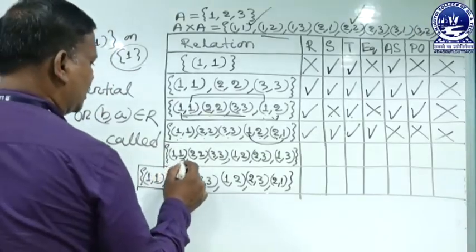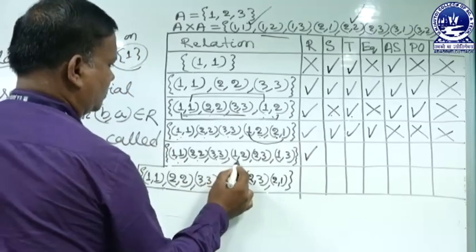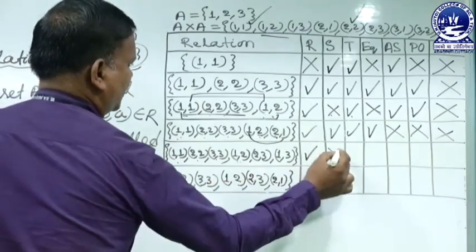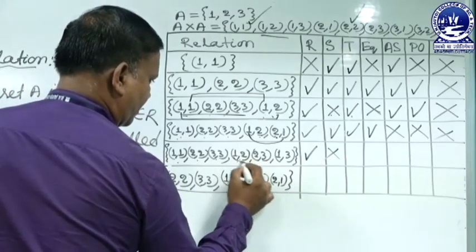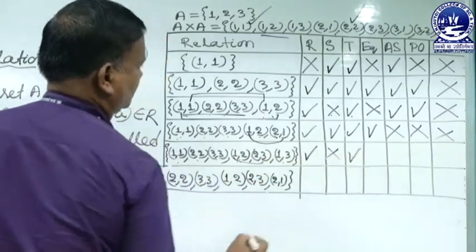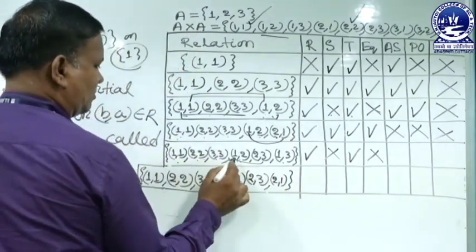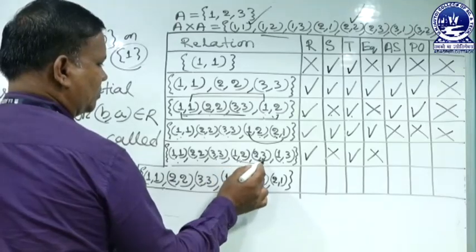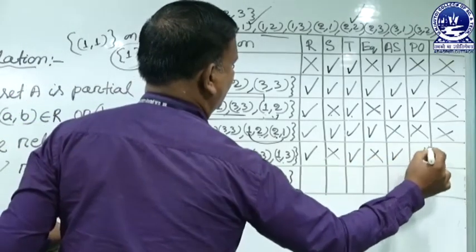Here 1, 1, 2, 2, 3, 3, so it is reflexive. 1, 2 with no 2, 1, so it is not symmetric. It is transitive: 1, 2, 2, 3 and 1, 3, and 1, 3 is present, so transitive. So not equivalence. It is antisymmetric also, because 1, 2 has no reverse, 2, 3 has no reverse, 1, 3 has no reverse. So it is partial ordering.